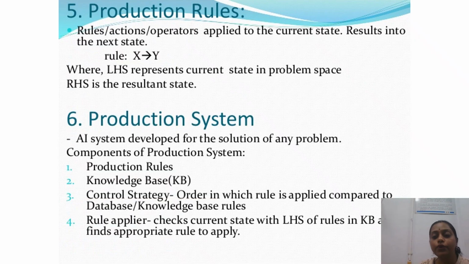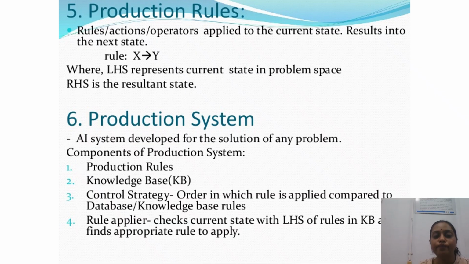These are the production rules. Now, what is a production rule? A production rule is nothing but the set of rules which can be applied on the current state, resulting in the next state. So, if we apply the rule on the current state X, we get the new state Y, where the LHS represents the current state in the problem space, and the RHS is the resultant state.